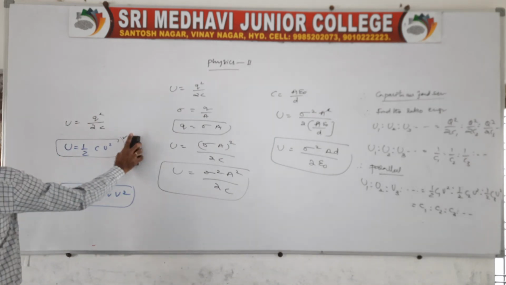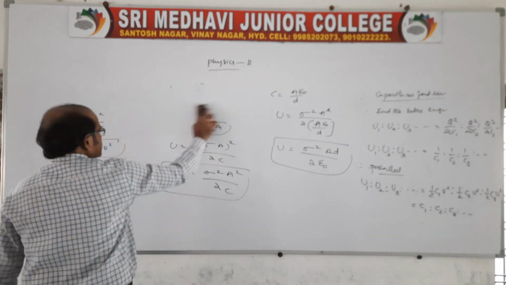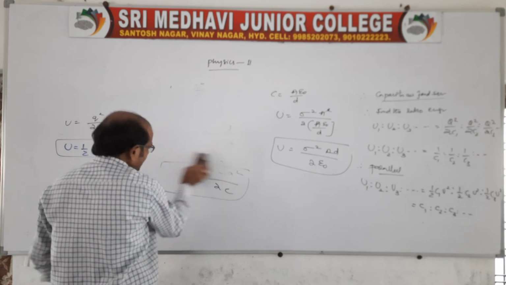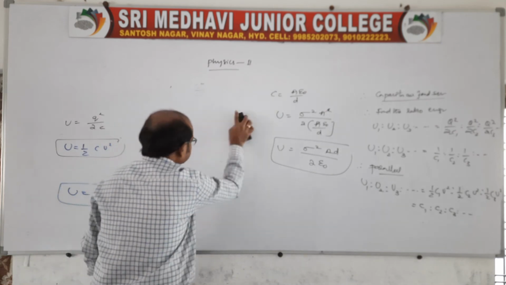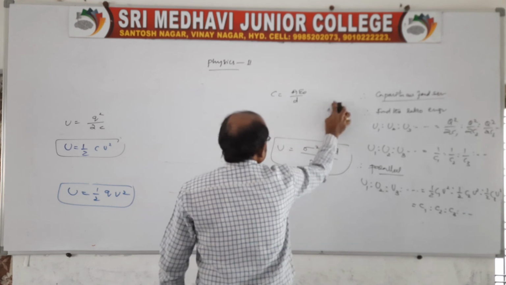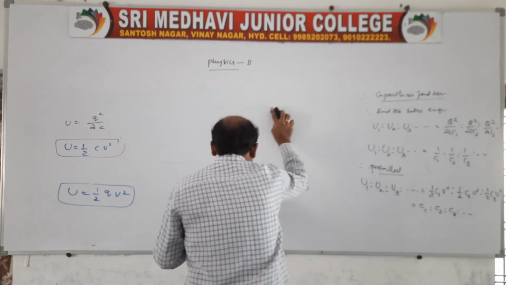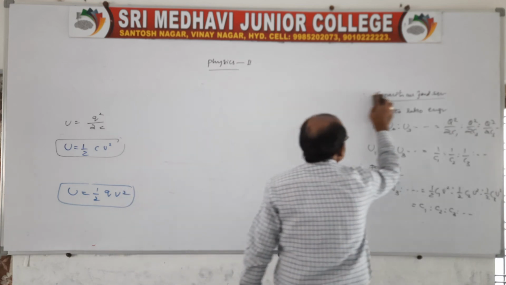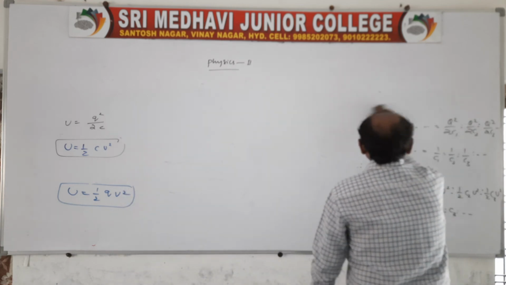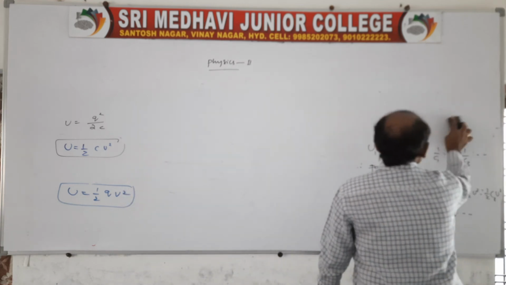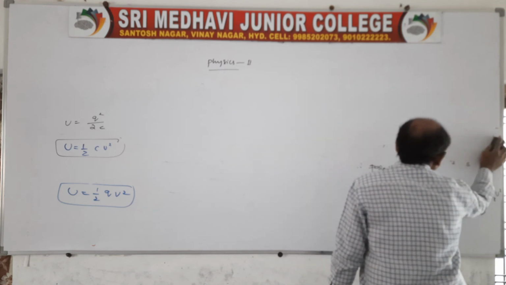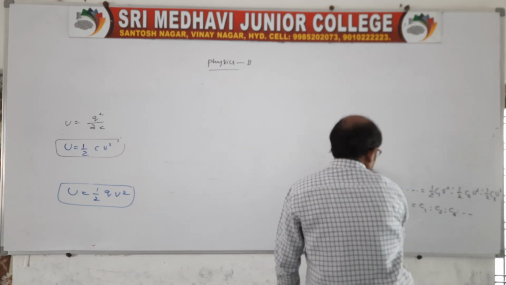Now let us come to energy density. What will be the energy density? Energy density is nothing but energy per unit volume, because density in the sense is mass per unit volume, or mass per unit area, or mass per unit length.